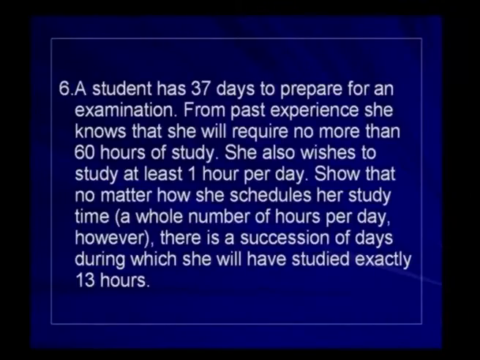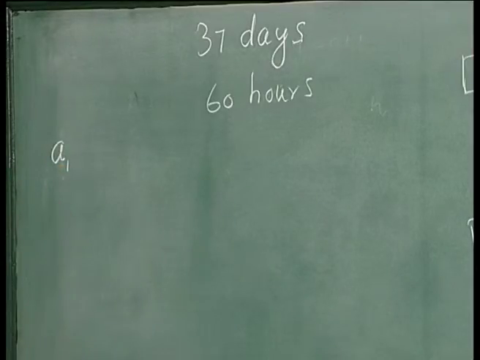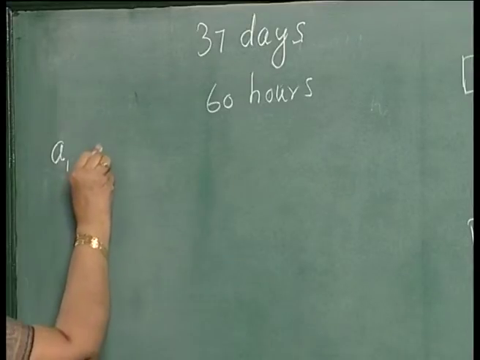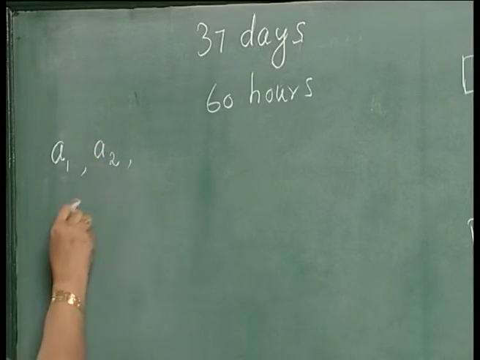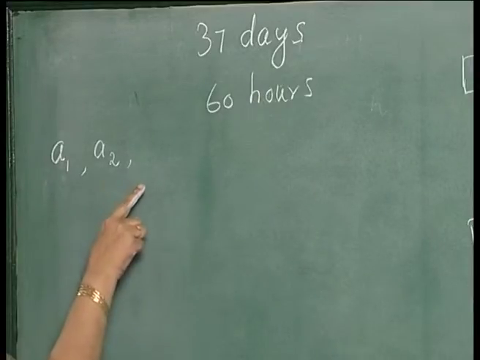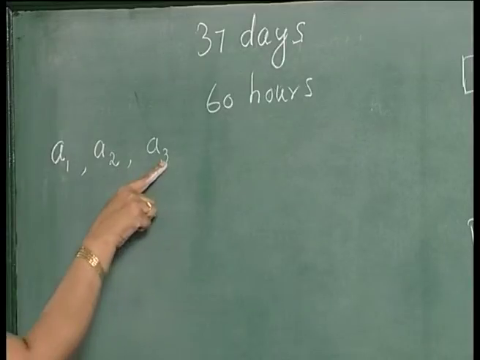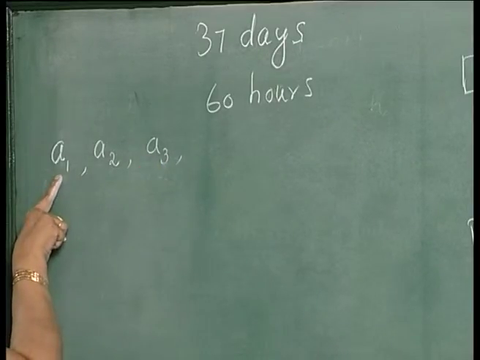Suppose on the first day she has studied for A1 hours. At the end of the second day, she has studied for A2 hours. At the end of the third day, she has studied for A3 hours. That is, the first day she studies for A1 hours.